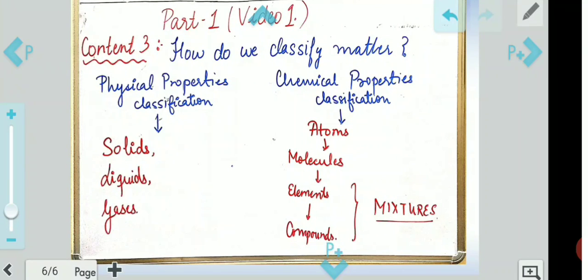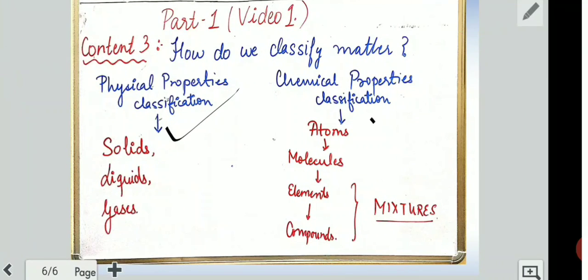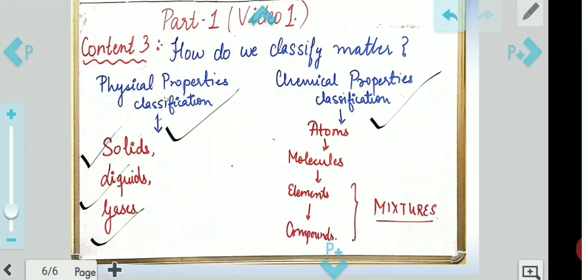We had studied two types, physical properties and chemical properties. Physical properties, as I have explained, are three states: solid, liquid, gas. We have these three states mostly in our environment, which you can study at your level: solids, liquids and gases.